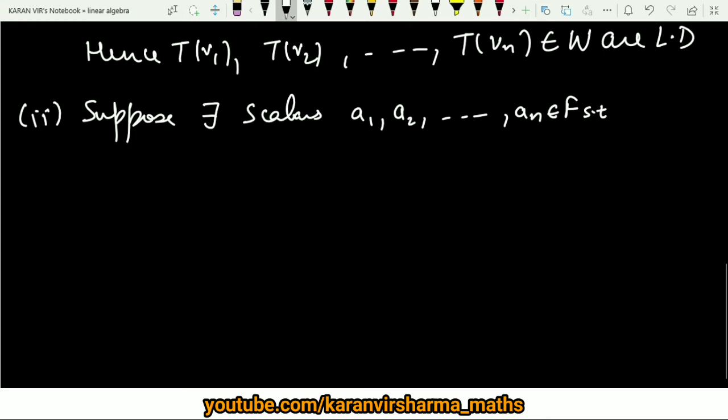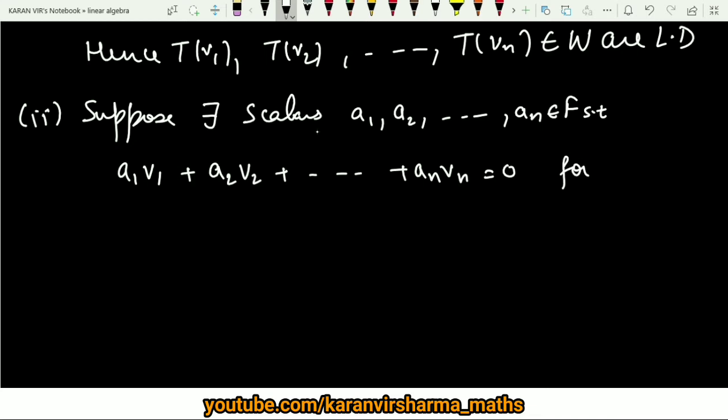Now let us prove the second part. Suppose there exist scalars a1, a2 so on to an coming from the field such that their linear combination is 0, that is a1 v1 plus a2 v2 plus so on an vn is equal to 0, for vi coming from V and i varying from 1 to n. Then apply T on both sides.